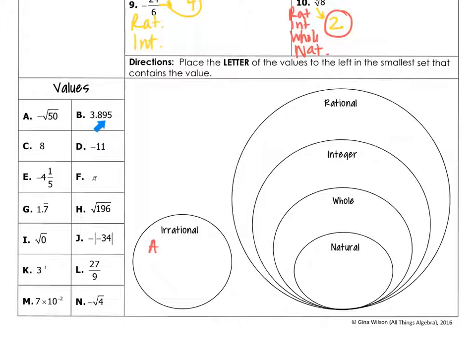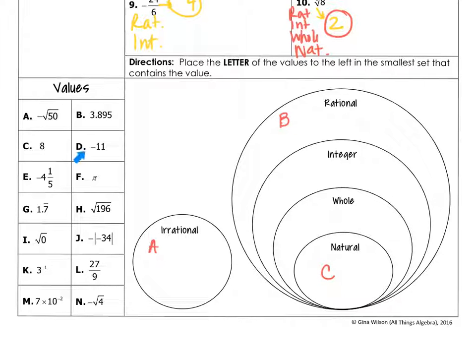B is 3.895. That's a terminating decimal. It can be written as a fraction, so B is rational. C is 8. 8 is rational, it is an integer, it is a whole number, and it's also a natural number. This is the smallest set that it belongs to, so I'm going to put C here.